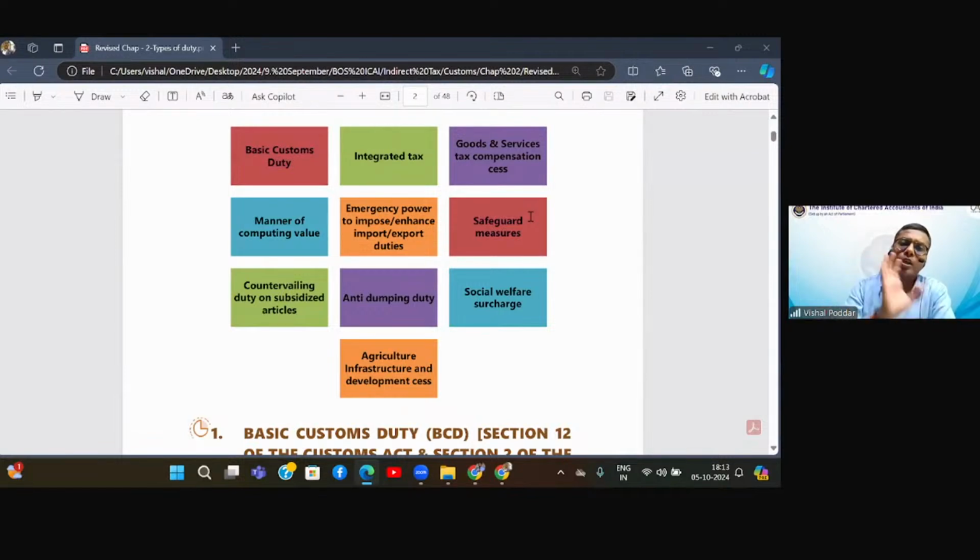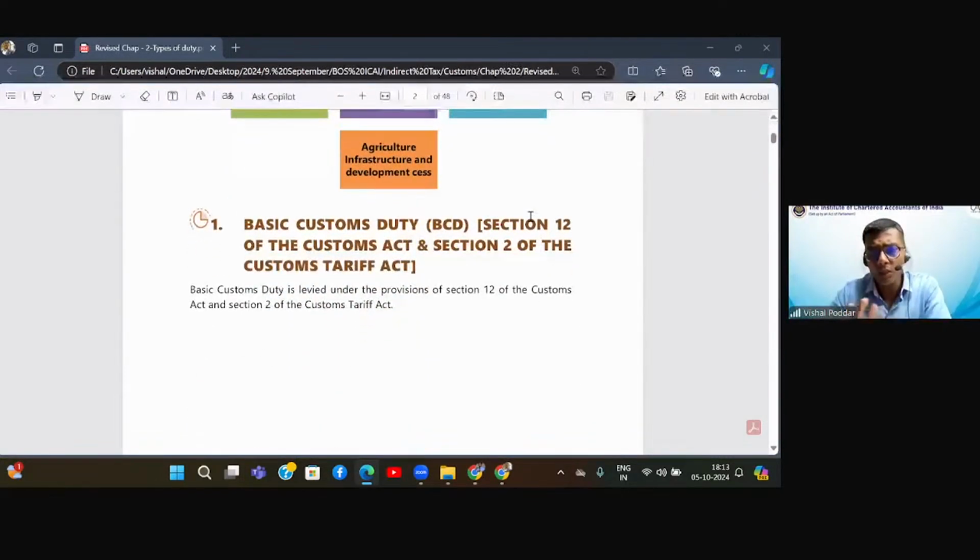Why customs is a single window system. Now let us go to each of these duties in detail. If you remember the previous lecture, I had mentioned that all these duties are given in the Customs Tariff Act. So now majorly what we are going to discuss is the Customs Tariff Act.